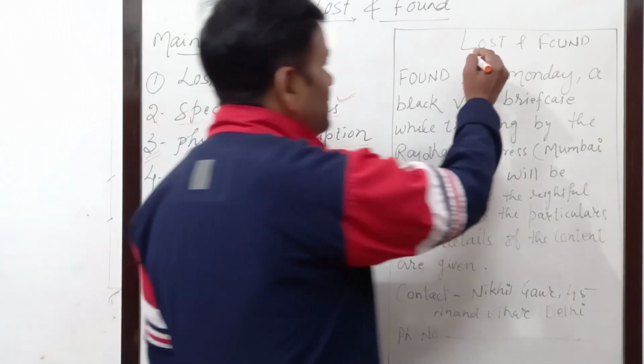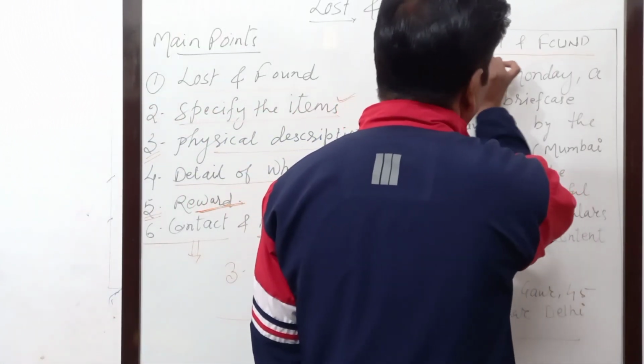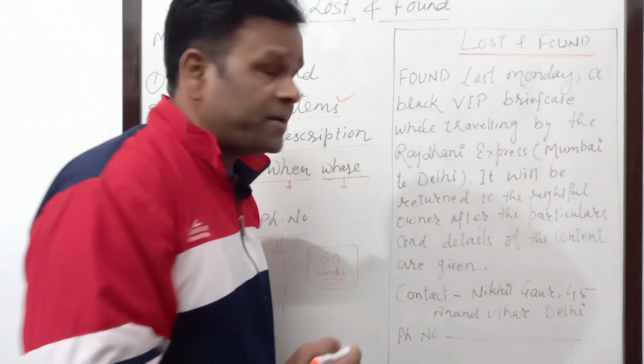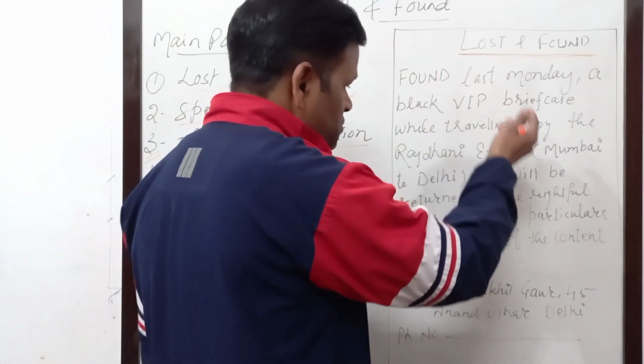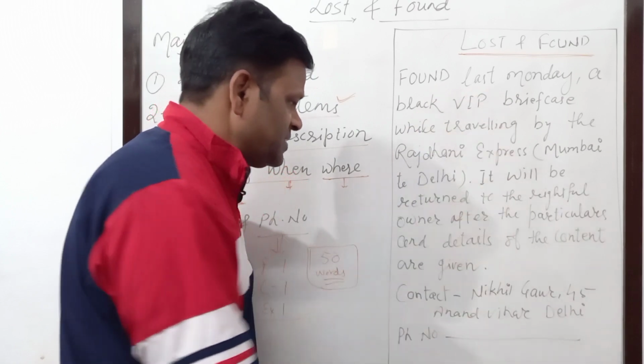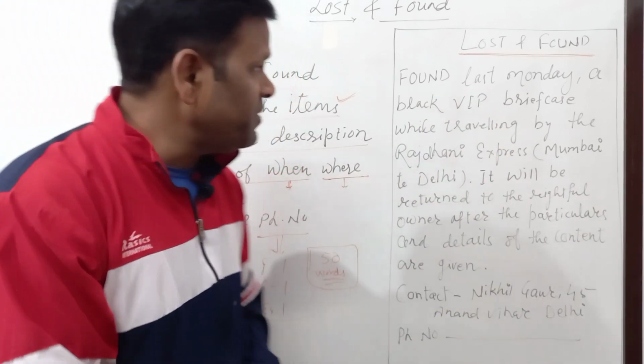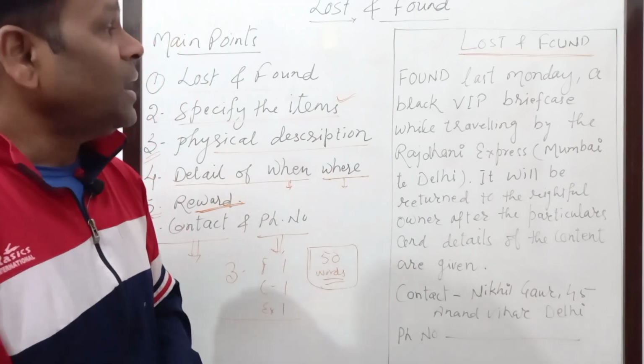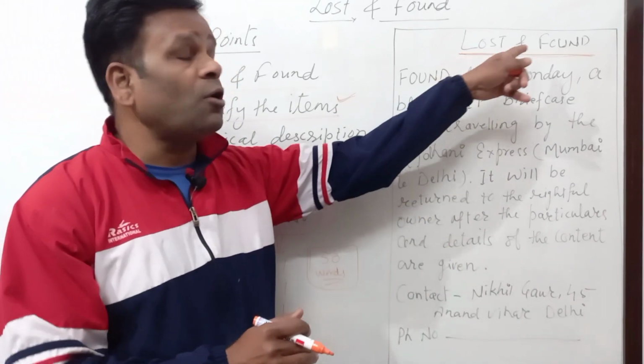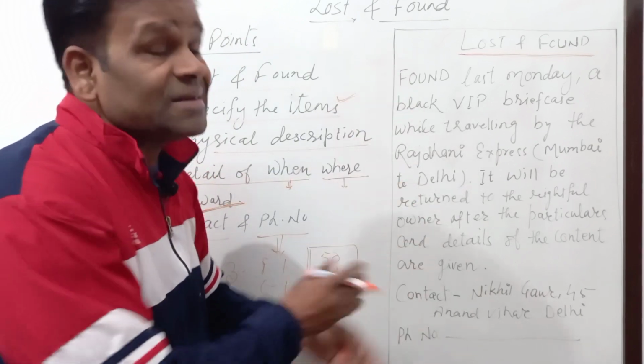So here the heading that we write, lost and found, and try to write that in capital letter. Then comes, as this question is of found, so one person is there, Mr. Nikhil Gaur. He has found a bag, that is VIP briefcase, and he has published an advertisement in the column of lost and found, giving all necessary details.